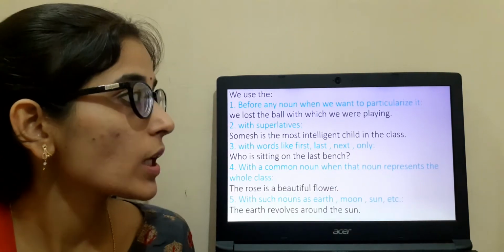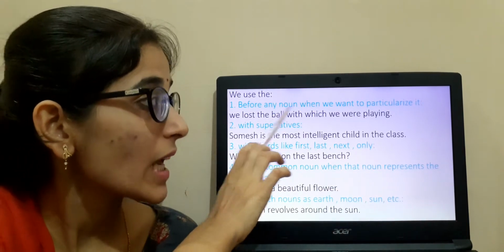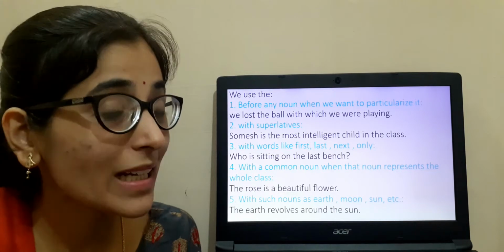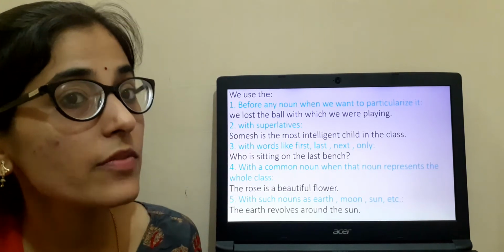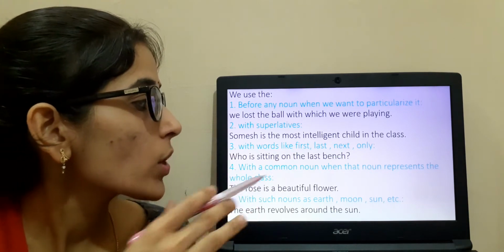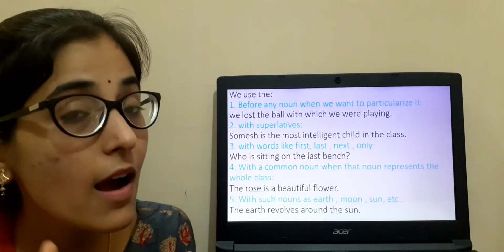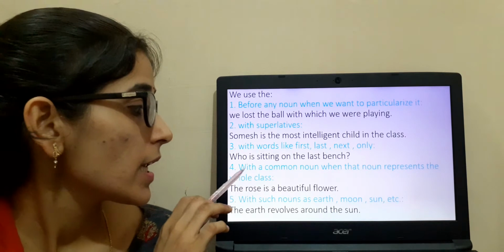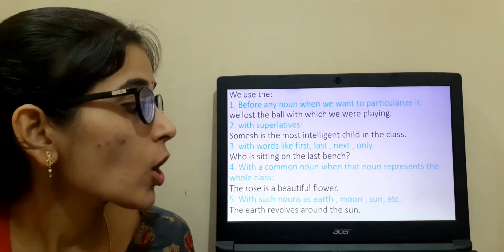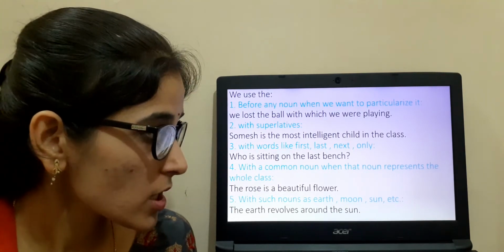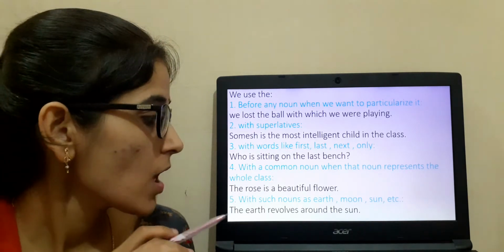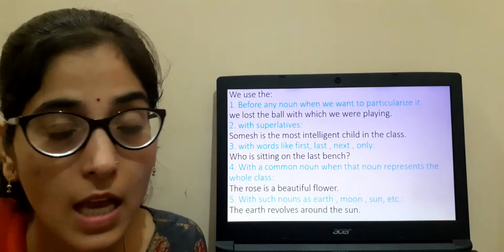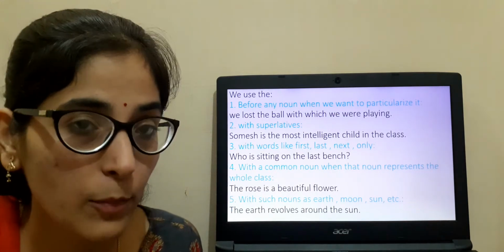Now let us see when to use the. Before any noun when we want to particularize something. Clear? Second, with the superlative degrees. Third, with the words like first, last, next. Clear? Fourth, with a common noun when that noun represents the whole class. Clear? The group of domestic animals. I am not pointing out which type of domestic animal.